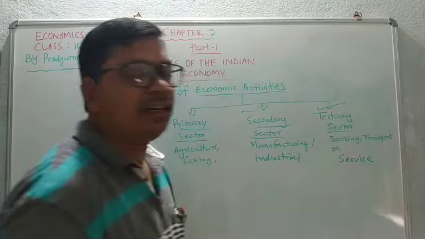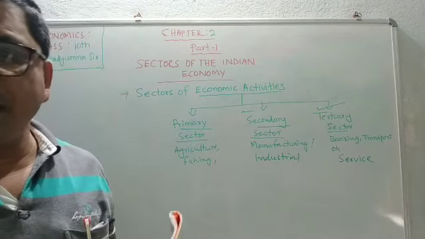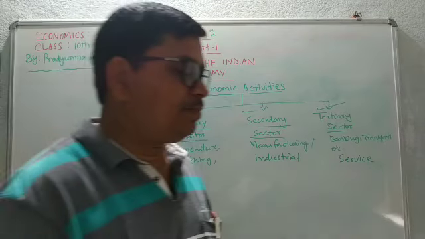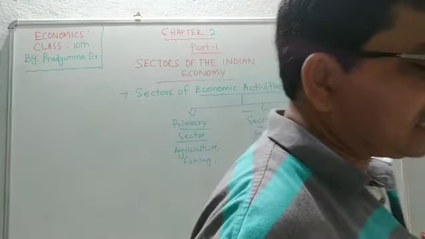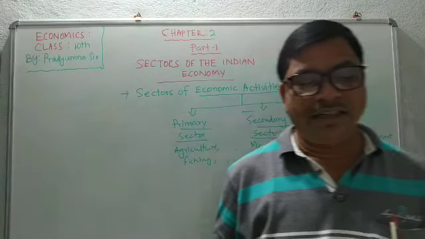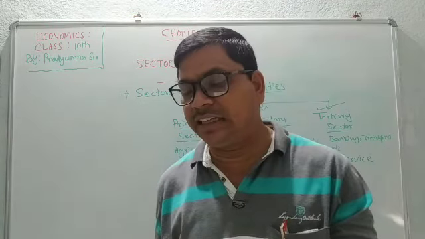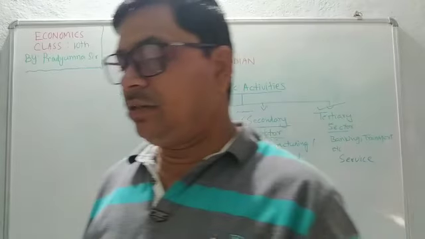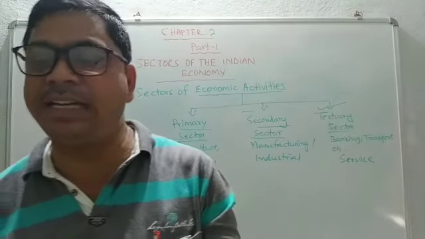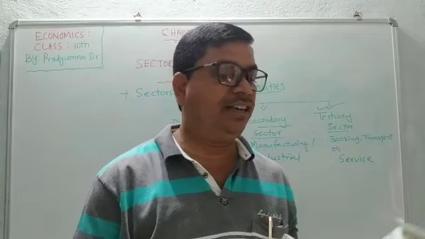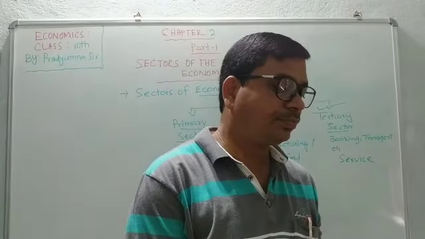These three sectors are interdependent on each other. Here you will read from example table 2.1 and collect information on how these primary, secondary, and tertiary sectors are interdependent on each other.